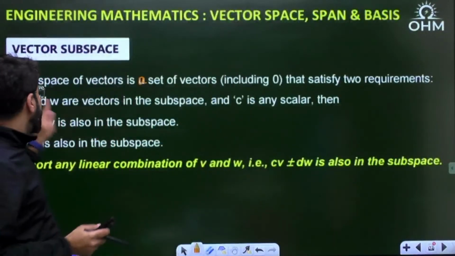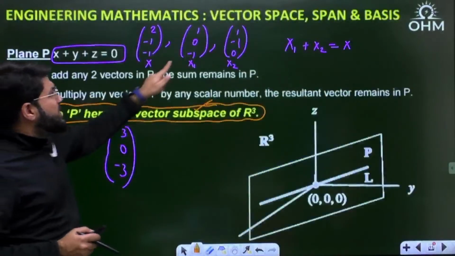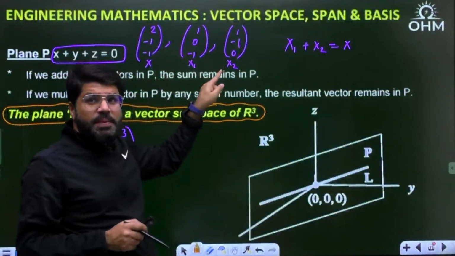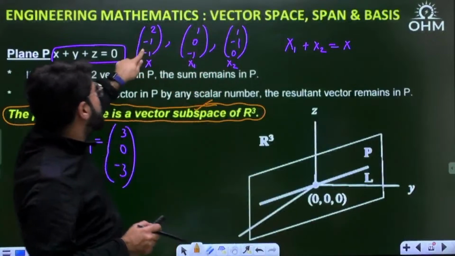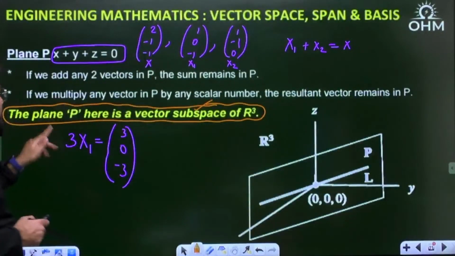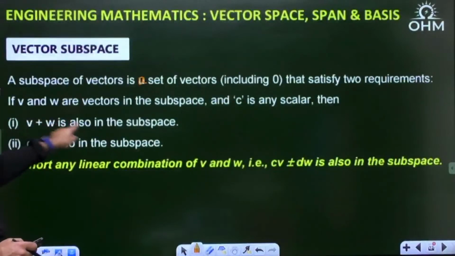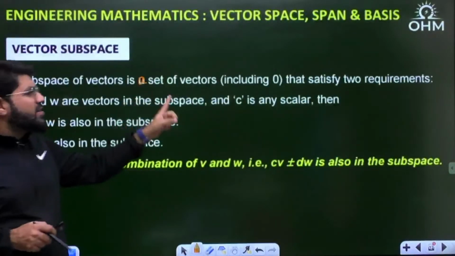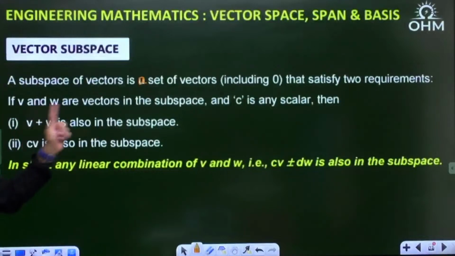If V and W are vectors in the subspace, like x1 and x2, automatically x1 plus x2 is also in the subspace.